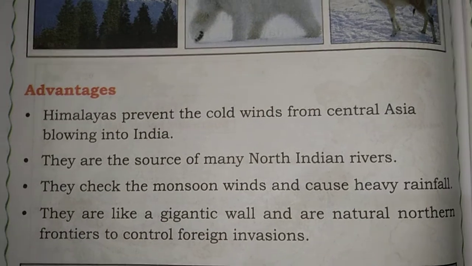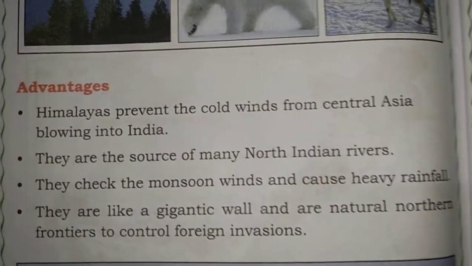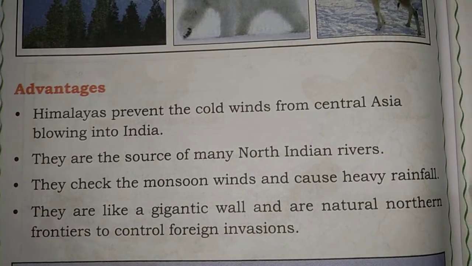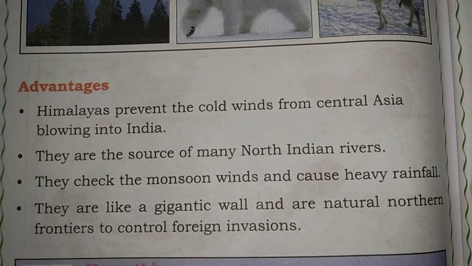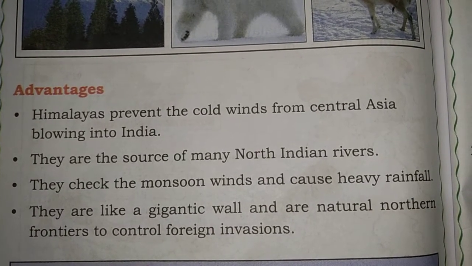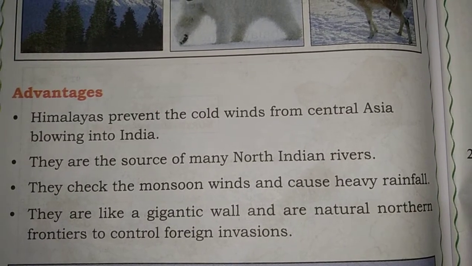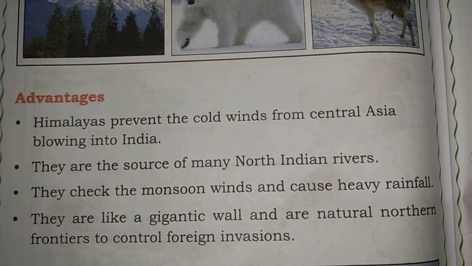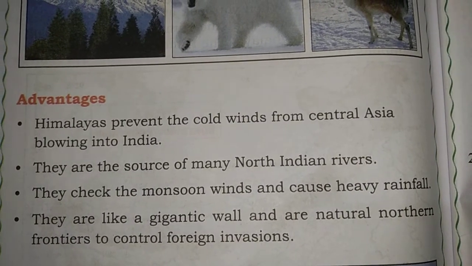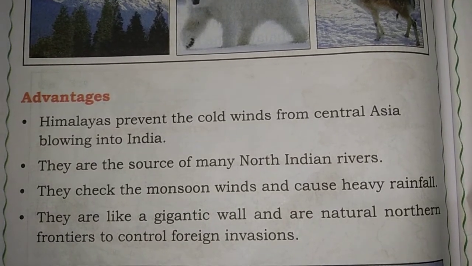I will once again repeat it. What are the advantages of the Himalayan ranges? The Himalayas prevent the cold winds from Central Asia from blowing into India. They are the source of many northern Indian rivers. They check the monsoon winds and cause heavy rainfall. They are like a gigantic wall, our natural northern frontier to control foreign invasions.